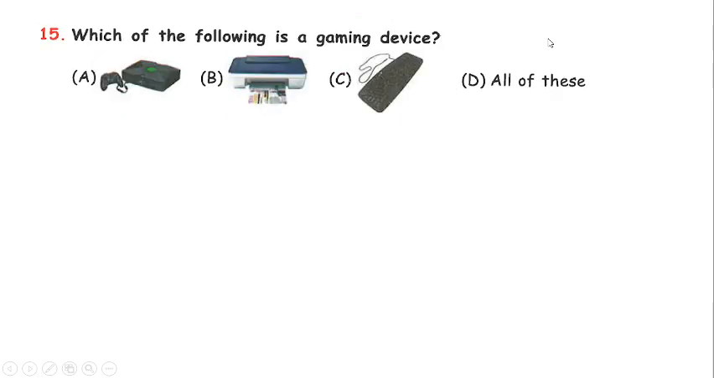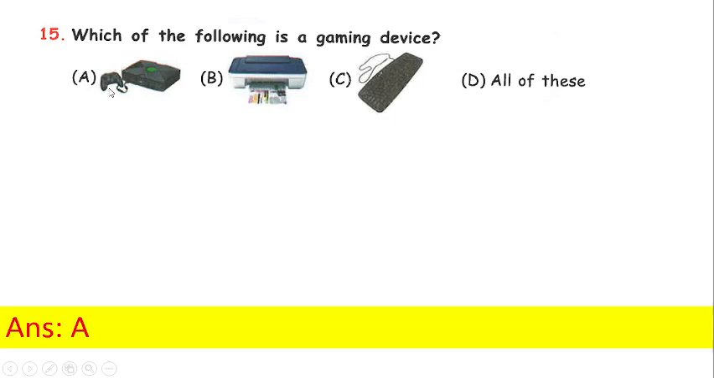Next and last, which of the following is a gaming device? A, B. Printer, C. Keyboard or D. All of these? It's very easy. Answer is A. As we know, this is a gaming console, it's also a remote through which we can move our player, which is used by the player to move left and right. It's like a PlayStation. We have Xbox.